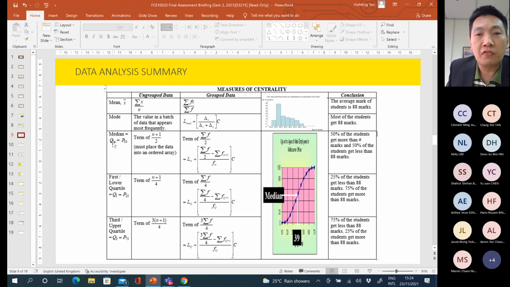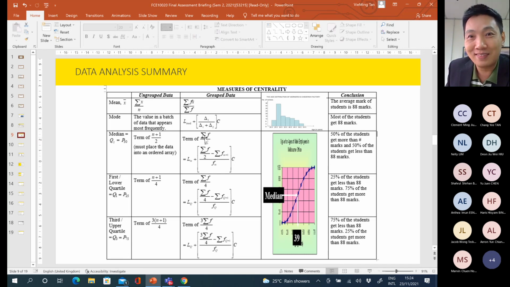For the median, it is also the same. Make sure that the data you have are in interval form with boundary format, that means there is no gap between two classes. Then the next step is to identify the location of the median using this formula. Bear in mind, for grouped data it is total F divided by 2, not total F plus 1 divided by 2.